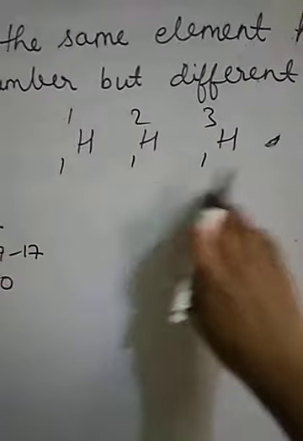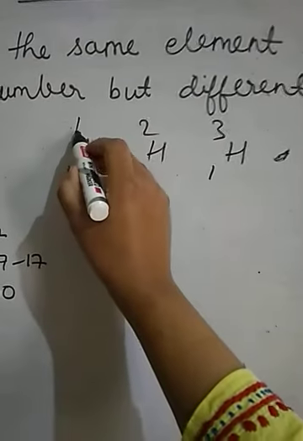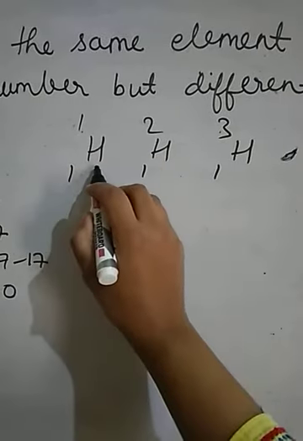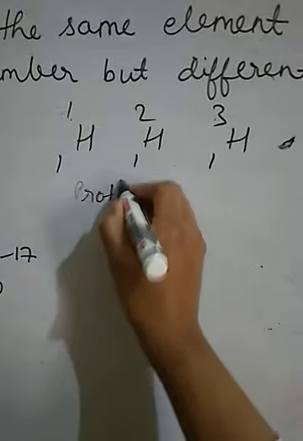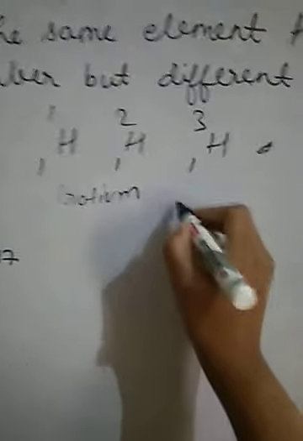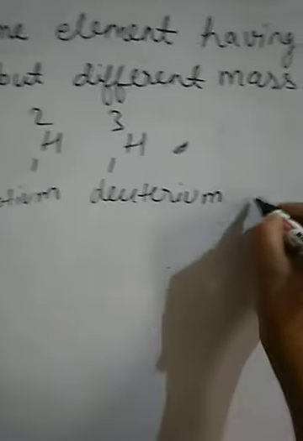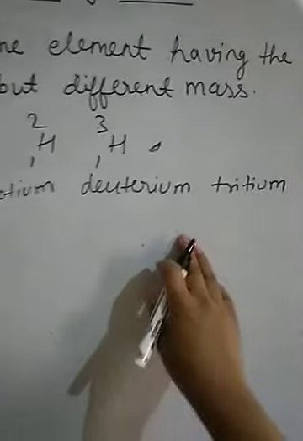Let's take another example, hydrogen. Hydrogen has three isotopes having mass numbers 1, 2 and 3. The isotope of hydrogen having mass number 1 is called protium, the second is deuterium, and the third one is tritium. So these are the three isotopes of hydrogen.